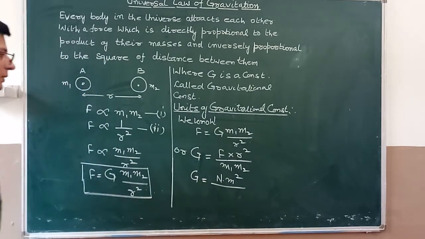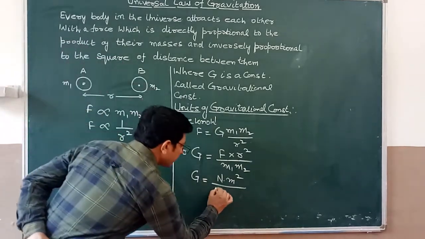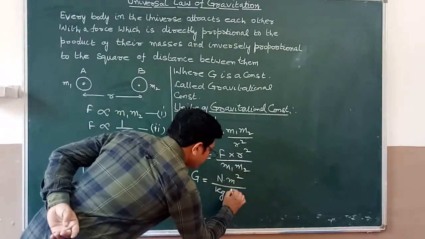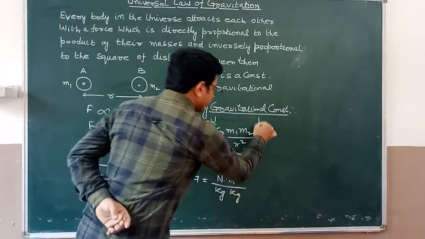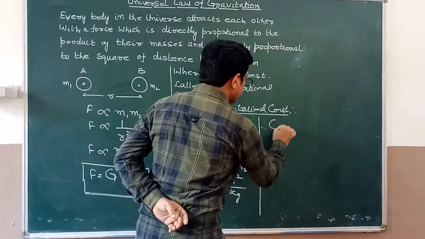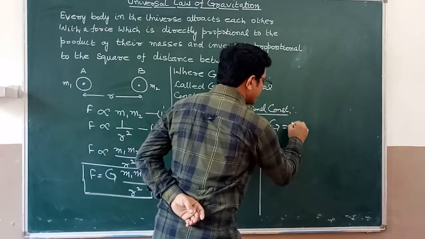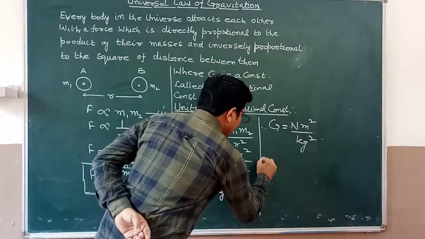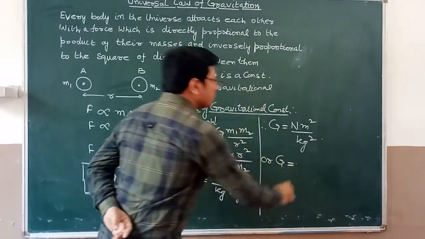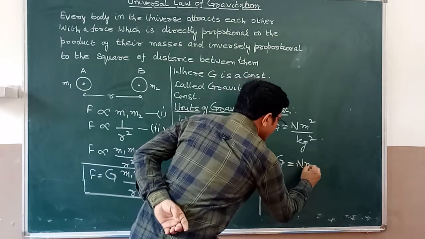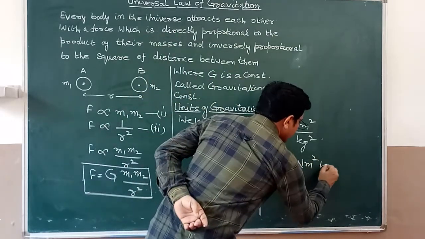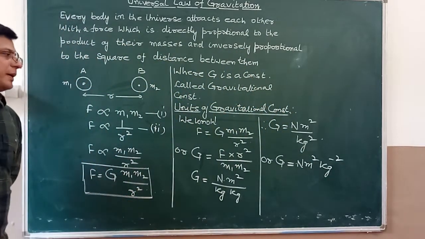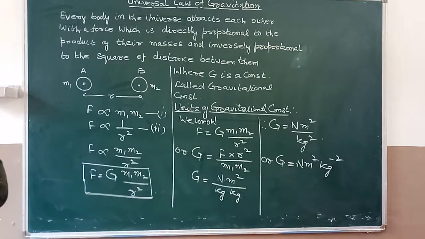The mass of the first object m1 is in kilograms, and the SI unit of m2 is kilograms. Therefore G is equal to Newton meter square upon kilogram square, or you can write G is equal to Newton meter square kg minus 2, that is Newton meter square per kilogram square.